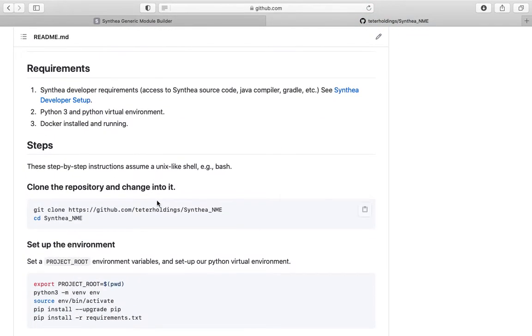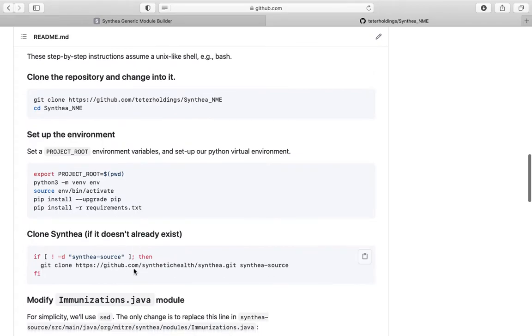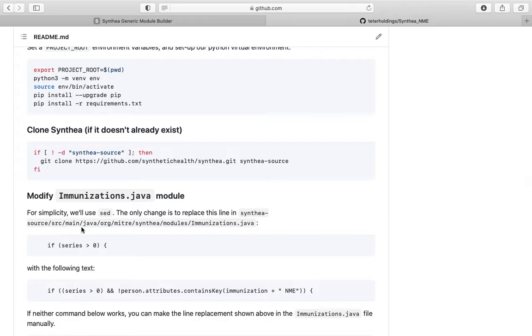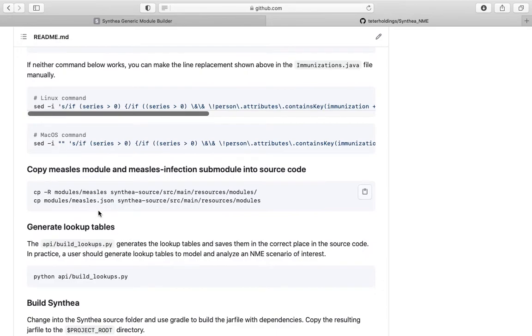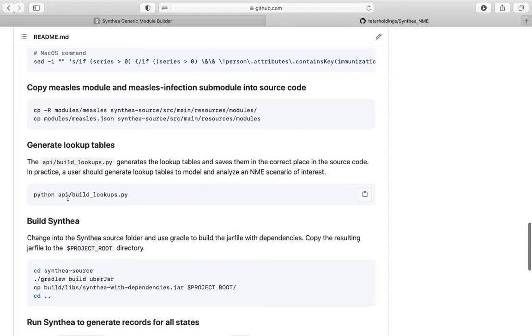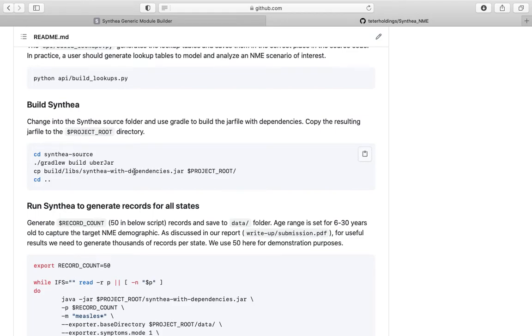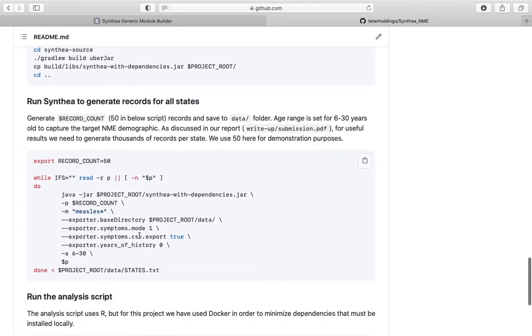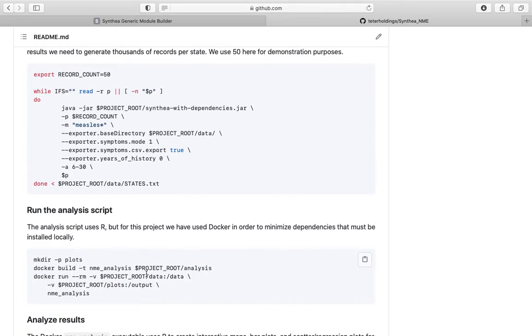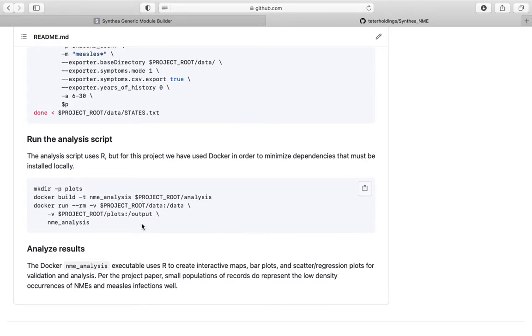First, we set up the environment and clone Synthea into the working folder. We modify the immunizations.java module and copy our measles non-medical exemption module and measles infection submodule into the source code. We have a Python script that builds the lookup transition tables to support these modules. Once we've run that, we rebuild Synthea and run the Synthea code to produce the synthetic records. Finally, we provide an analysis script that is a Dockerized executable of some R analysis code that produces nice plots and visualizations of the output.